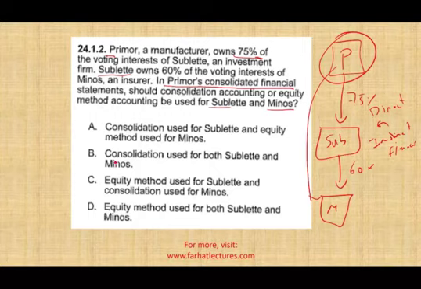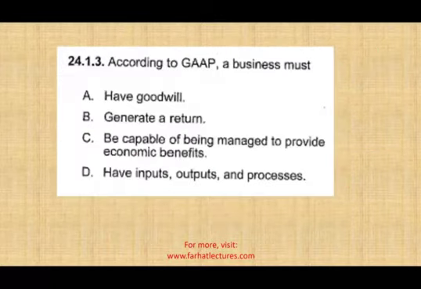So which answer gives you consolidate both? And the answer is B. Consolidation used for both the sub and M. We have to consolidate both because one relationship is direct and the other one is indirect. In both situations, we still control the majority voting interest in both companies. Therefore, P consolidates everything.